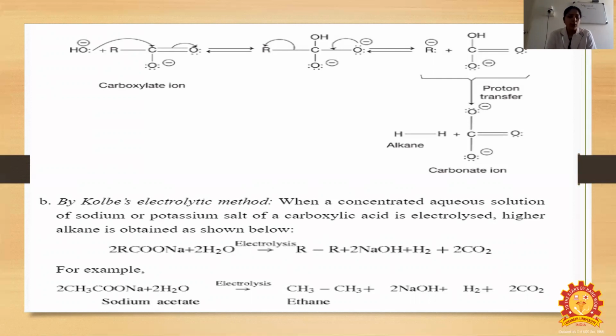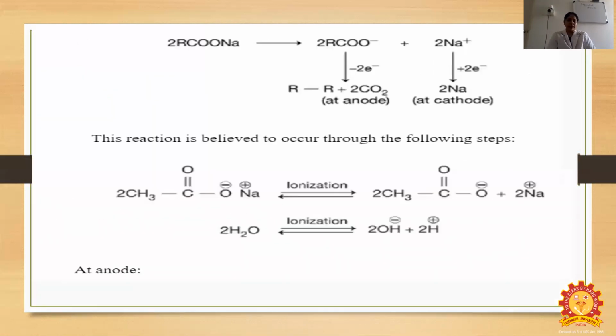For example, two molecules of sodium acetate react with water on electrolysis to form ethane plus 2 molecules of sodium hydroxide plus hydrogen plus 2 molecules of CO2.